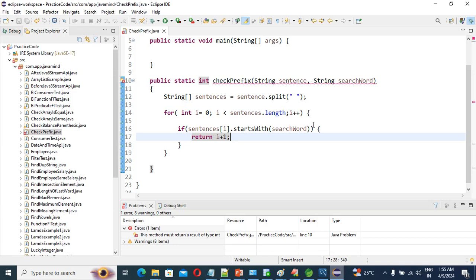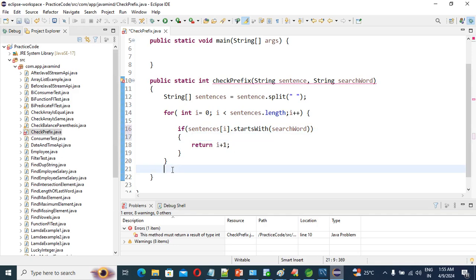After the for loop, if it is not there, then what we can do? Then return minus 1.